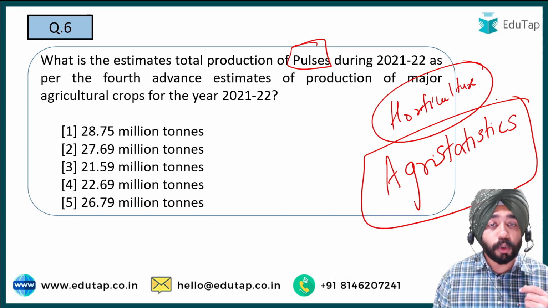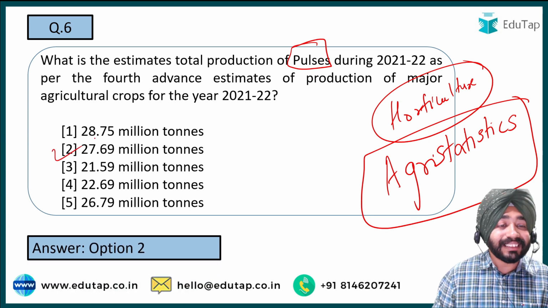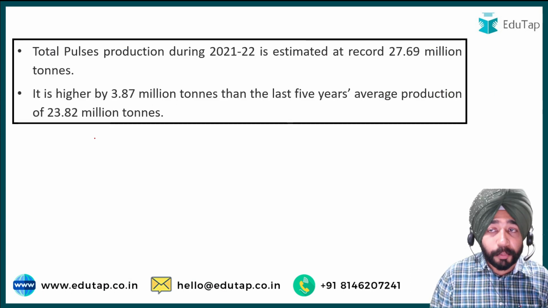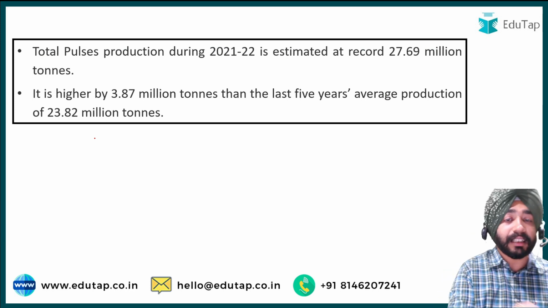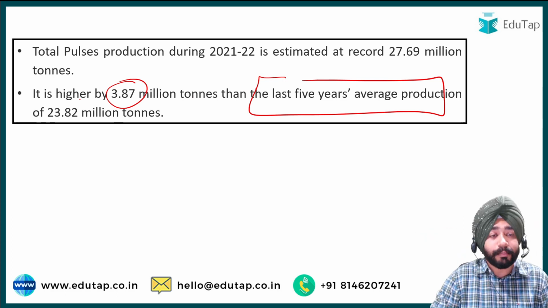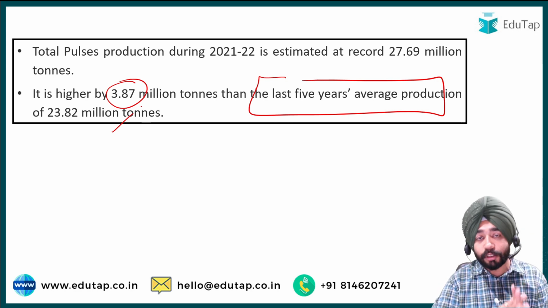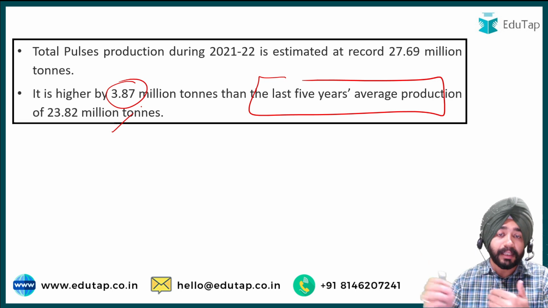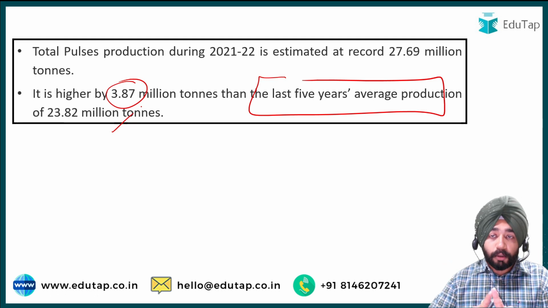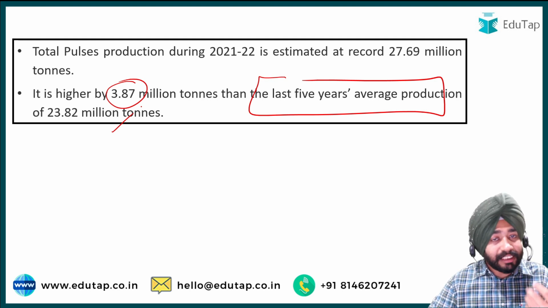So coming back to the question, the total production of pulses as per the fourth advanced estimate is option number 2, 27.69 million tons. Okay? So total production is estimated at 27.69 million tons, and it is higher by the 5-year average. It is increased by 3.87 million tons, which was around 23.82 million tons. Okay, so the basic thing that you should remember here is, in each and every crop that I've discussed with you, you should be thorough about the estimated data, as well as you should also be able to understand what is the last year average there. This is the important thing for you.